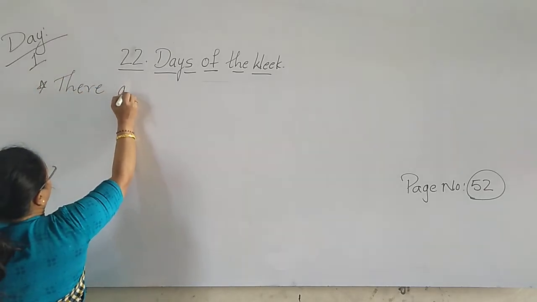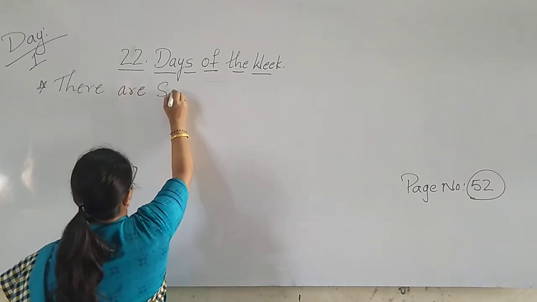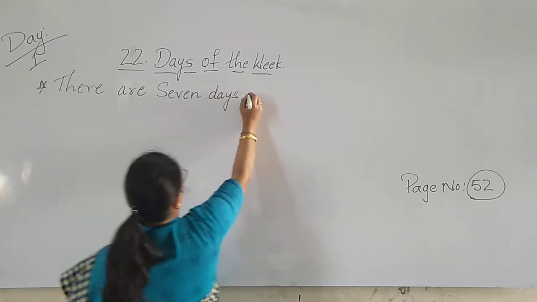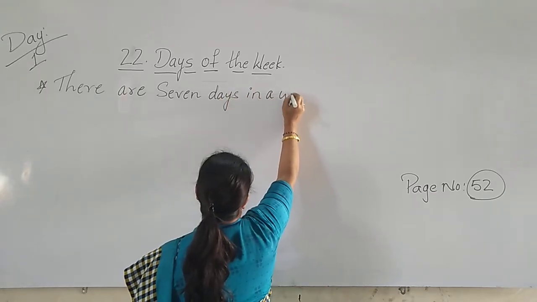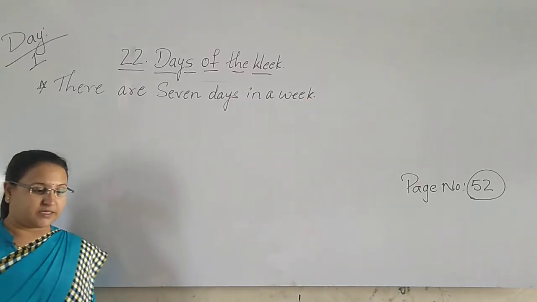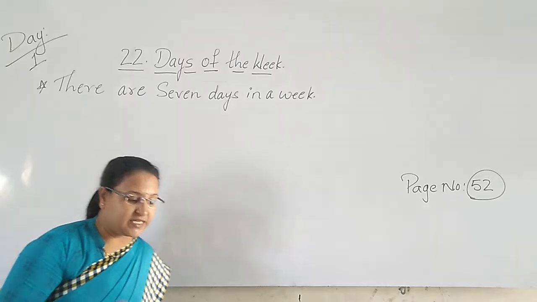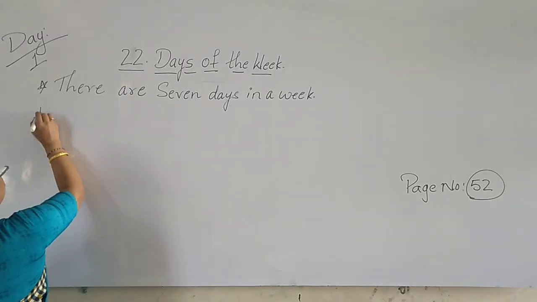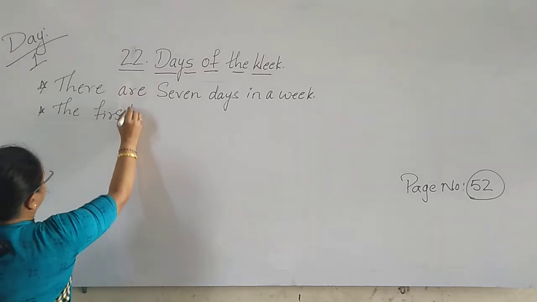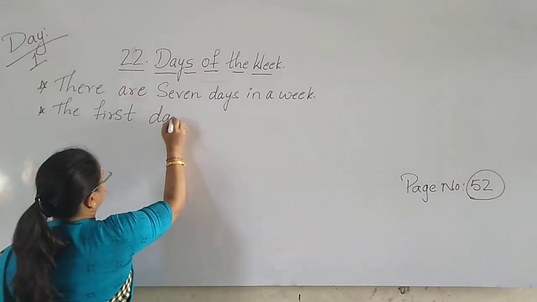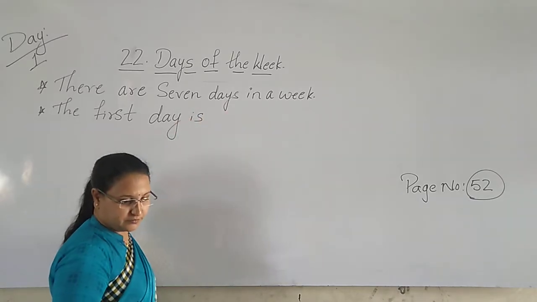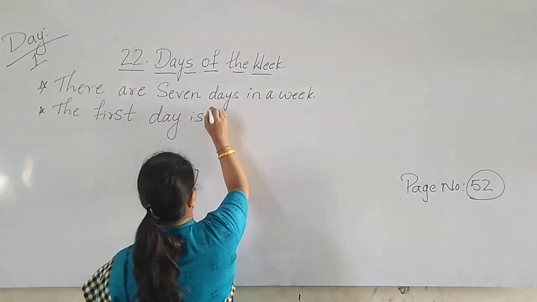There are 7 days in a week. 1 point. Yes, the first day is Monday. What is the first day? The first day is Monday.